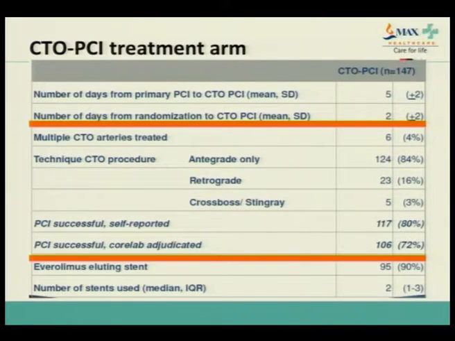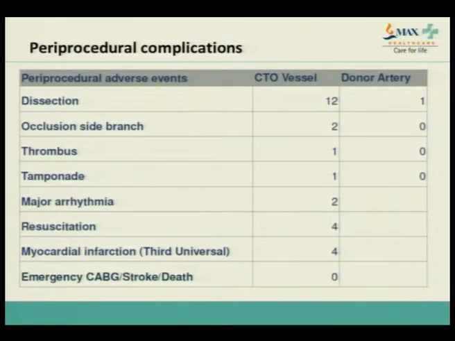Around 16% had a retrograde approach, and around 3% used the CrossBoss or Stingray technique. Self-reported PCI success rate was around 80%, and core lab adjusted was around 72%. And around 90% of them received an everolimus-eluting stent.